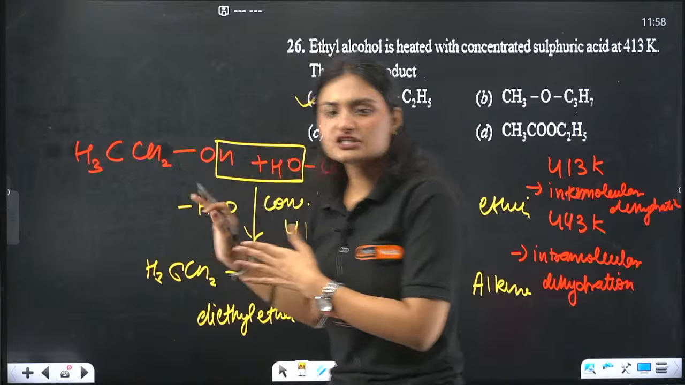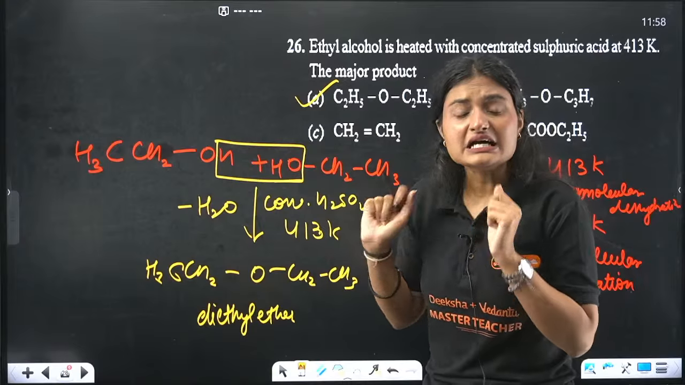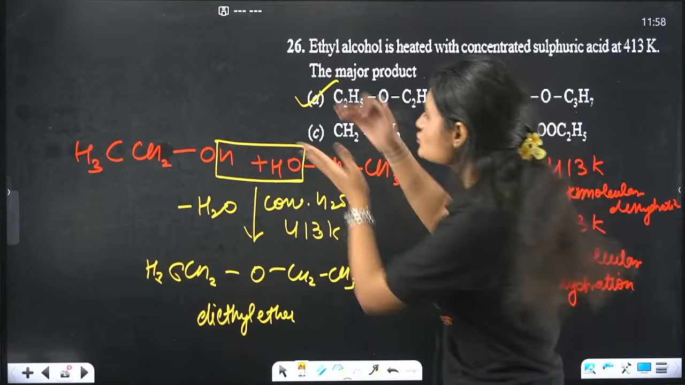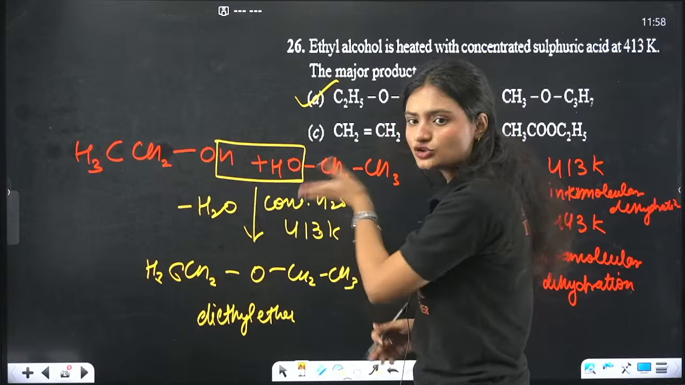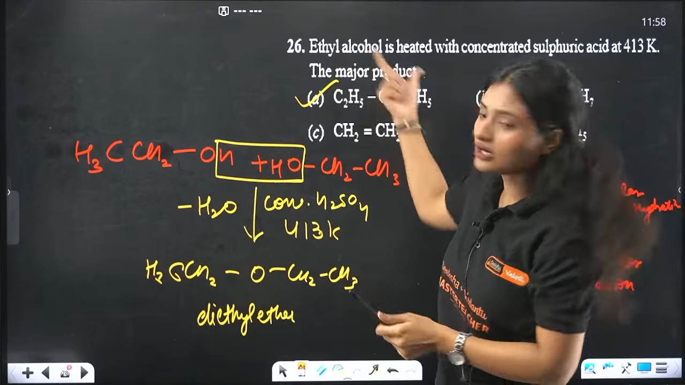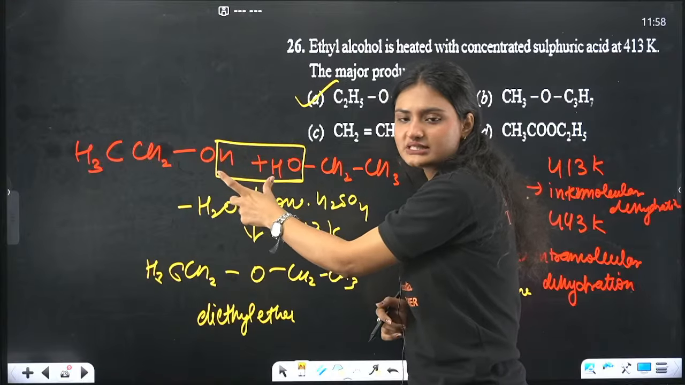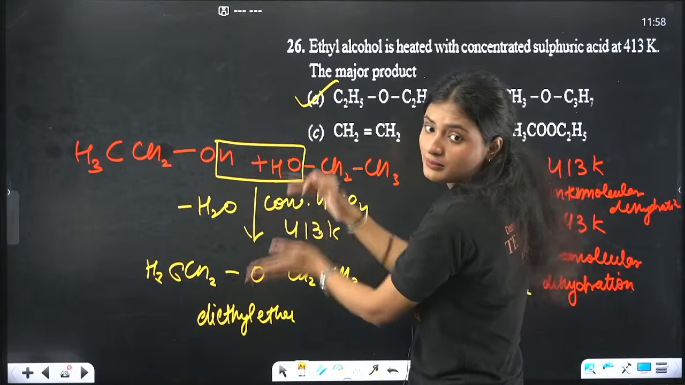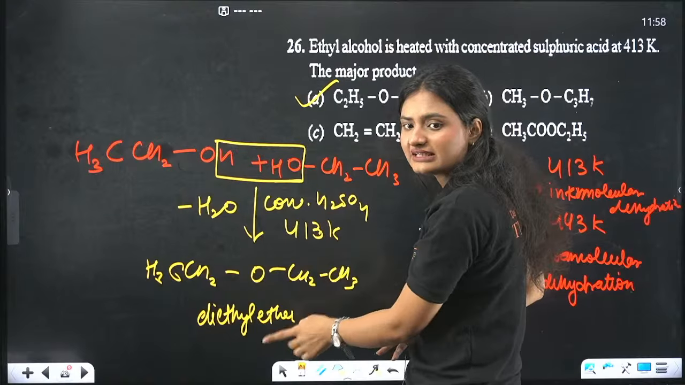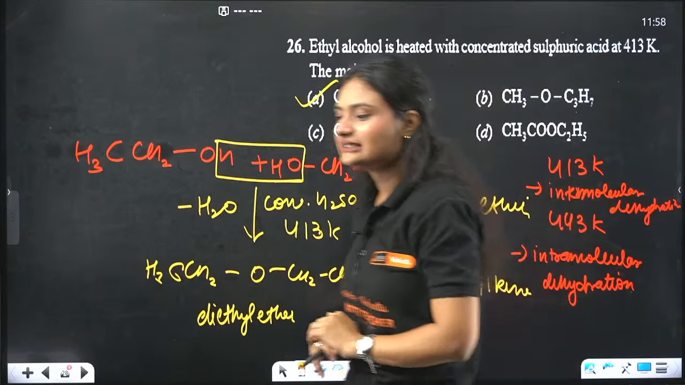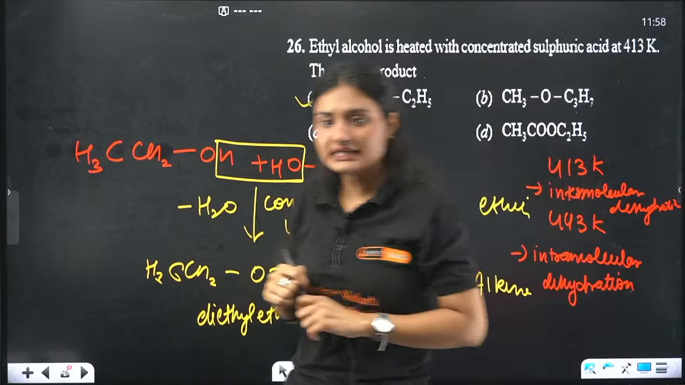So here the temperature is 413 Kelvin, and in presence of an acid, what will happen? Intermolecular dehydration. That means from two molecules, one water molecule is getting lost, right? So these are the two molecules. What are the two molecules? Ethyl alcohol, ethyl alcohol. From both ethyl alcohol, one water molecule is getting lost, and there is a bond forming between these two alcohols, right? If one water molecule is lost, we will get ether, that is diethyl ether, okay? So the correct answer is option A, okay?